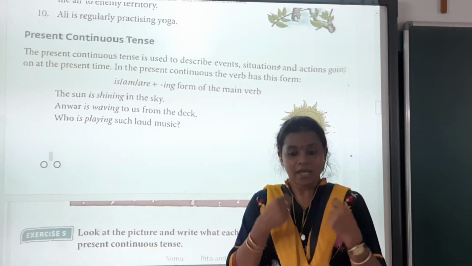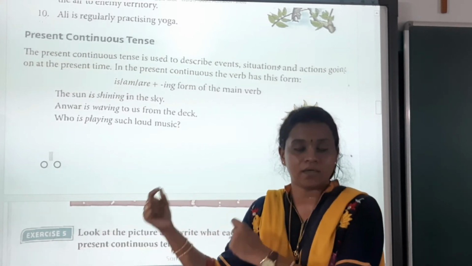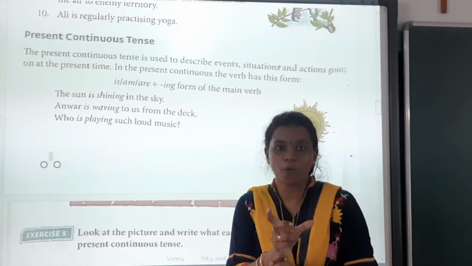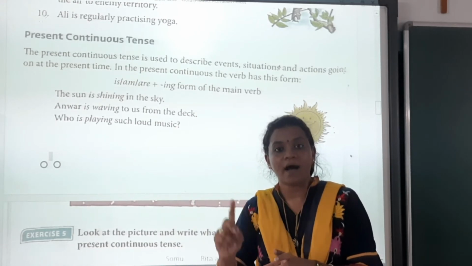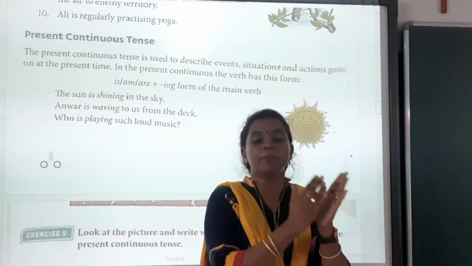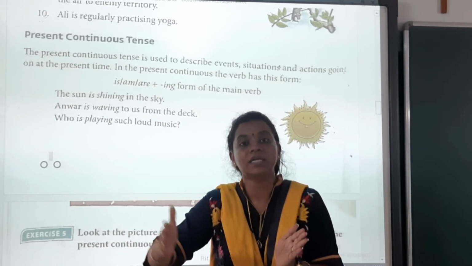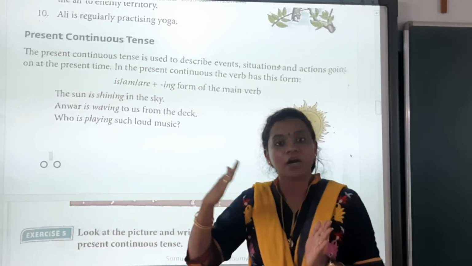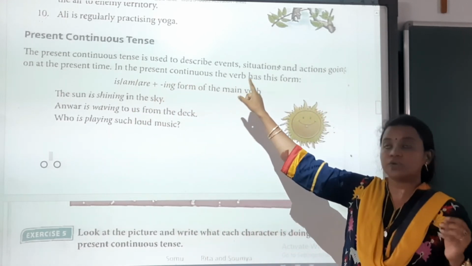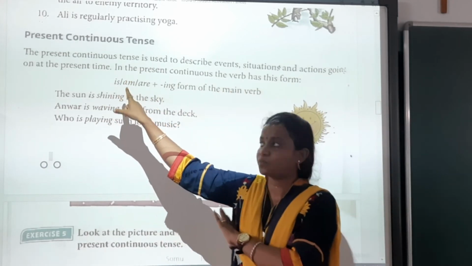जो हम जैसे if I am saying I am teaching you chapter 13. So I am teaching. Teach is the base form of the verb, but when I add ing to that form, so it becomes I am teaching. So it becomes my present action which I am doing is doing continuously. So that becomes in a continuation formation. So the present continuous tense is used to describe events, situation and actions going on at the present time.